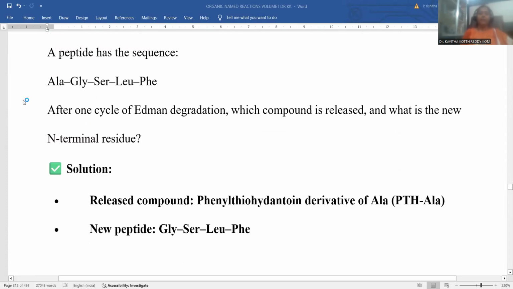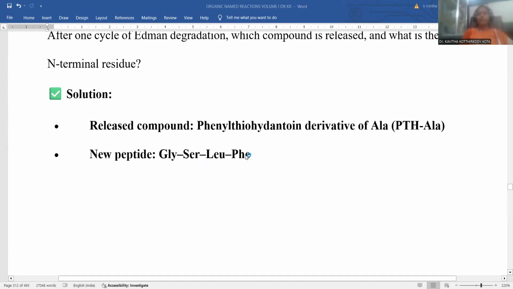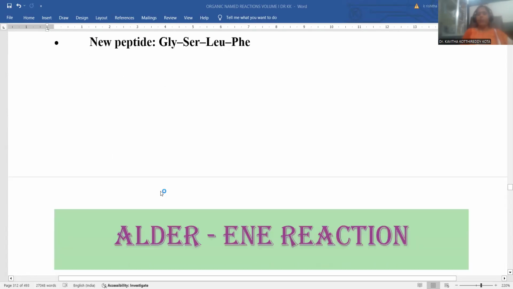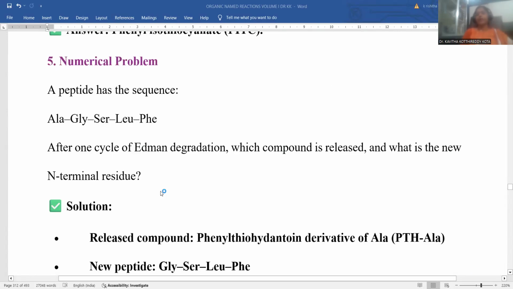Here the alanine fragment is removed, and glycine, serine, leucine, phenylalanine will be the new peptide chain you get, because Edman degradation is specific for removal of one amino acid. So the alanine fragment is removed in the form of the thiohydantoin derivative. Glycine, serine, leucine and phenylalanine will be the new peptide chain after the degradation process. By this we successfully completed the entire session of Edman degradation, part of the organic named reactions.